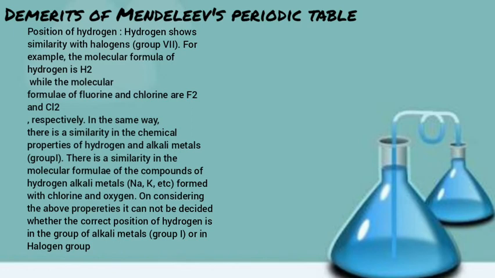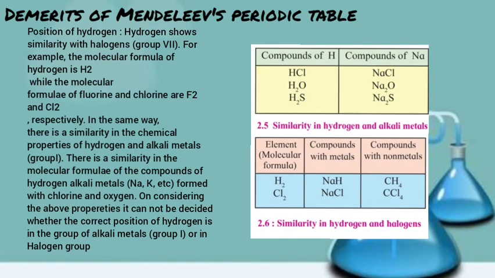Hydrogen shows similarity with halogens, that is group 7. For example, the molecular formula of hydrogen is H2, while the molecular formulae of fluorine and chlorine are F2 and Cl2 respectively. In the same way, there is a similarity in chemical properties of hydrogen and alkali metals, that is group first.